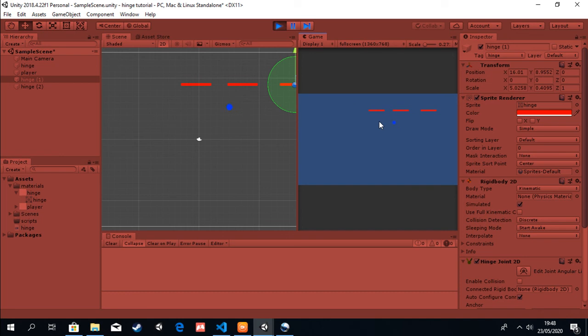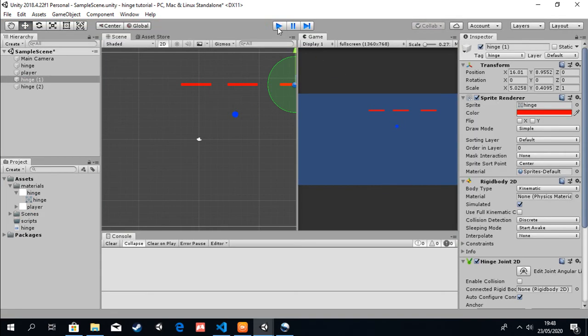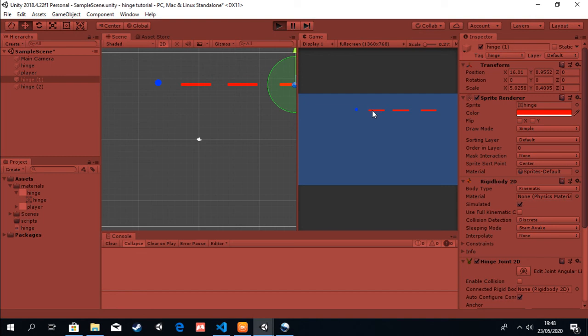No rigid body connected. Yep. This should be the one. Try that again. Yup. If we see, we go to the next one.